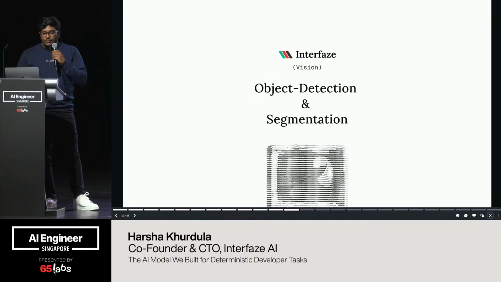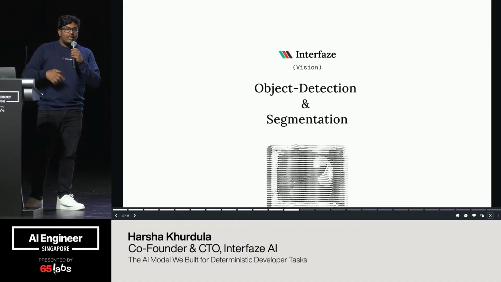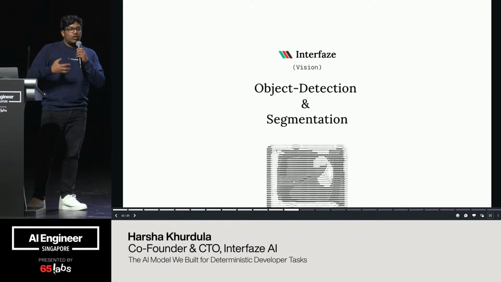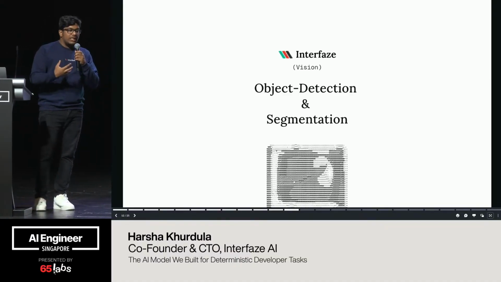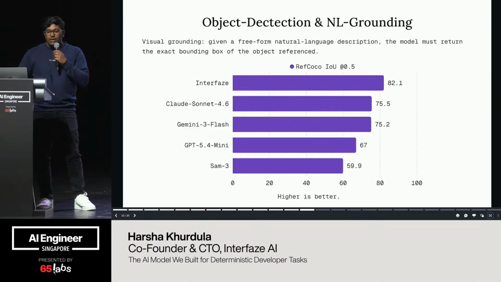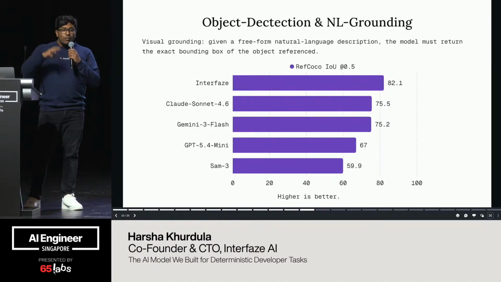That is OCR. Now I want to go to object detection. How did we manage to detect faces? Now that is object detection with natural language. YOLO models are great, but they only detect specific objects that they are trained for. We are number one for natural language object detection, meaning you pass in a prompt.